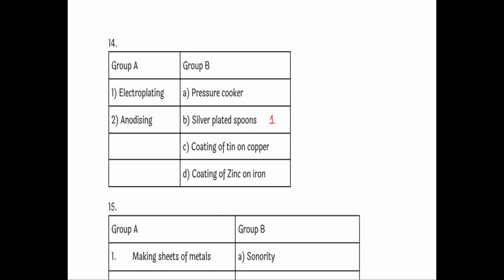Next is anodizing. Anodizing is the first one. Anodizing means the process of giving a thick coating of aluminum oxide. That process is called anodizing. So pressure cooker is the correct option.